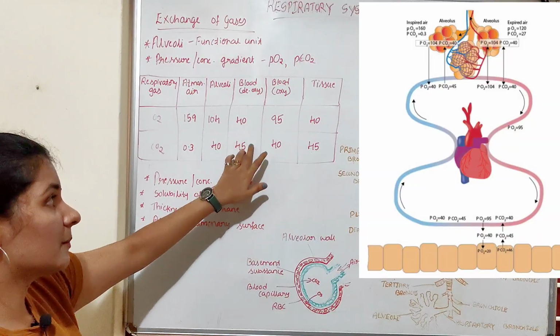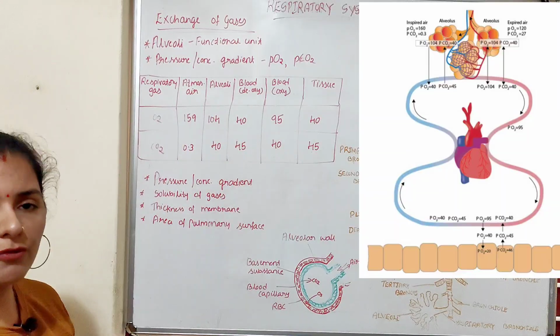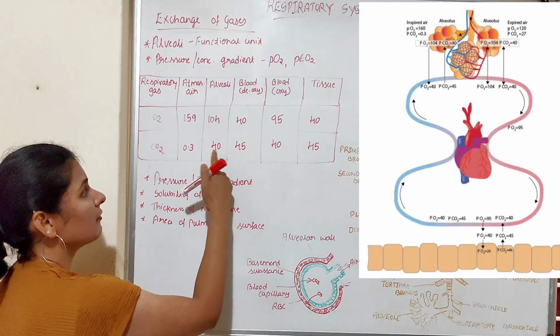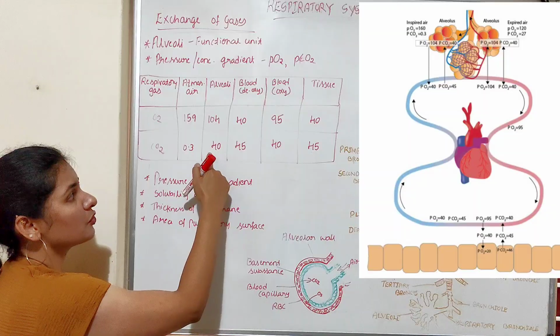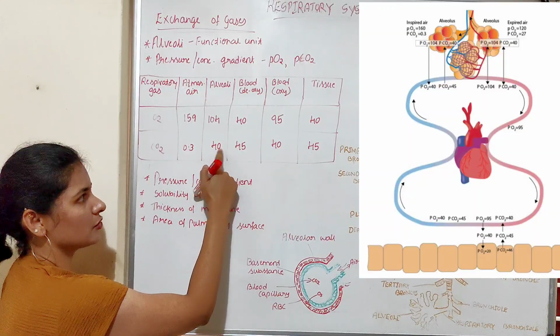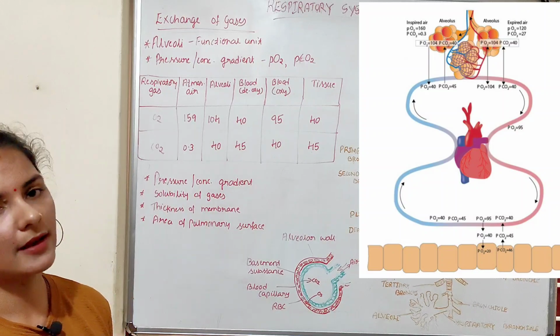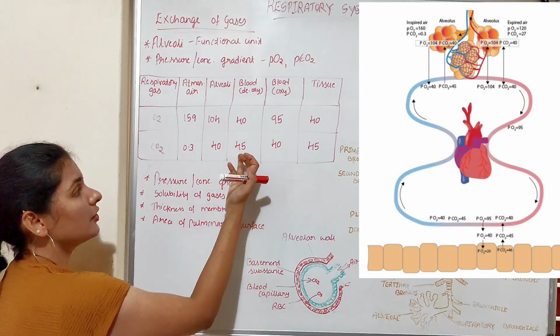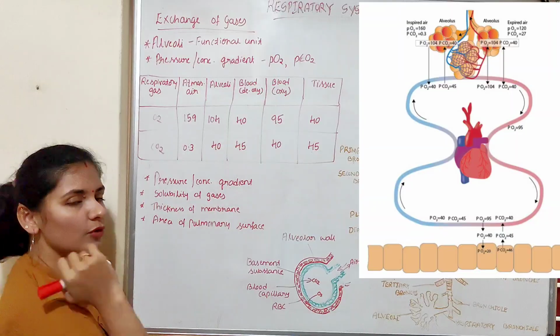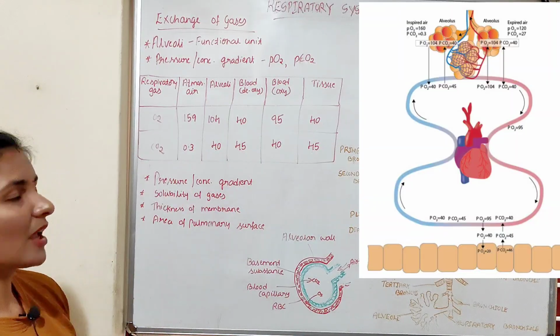That's why the partial pressure of carbon dioxide of the deoxygenated blood is higher when compared to that in the alveoli, which is 40. So the pressure difference is 5 mmHg. So obviously the carbon dioxide moves from a region of high concentration to a region of low concentration, that is from the deoxygenated blood to the alveoli.